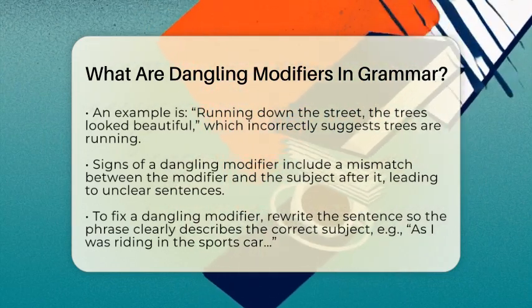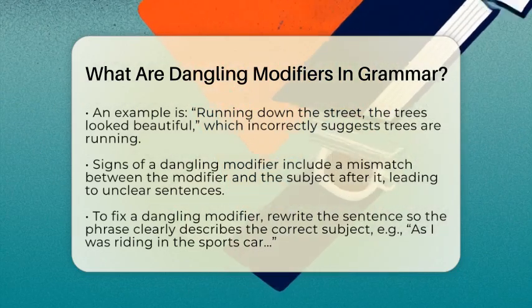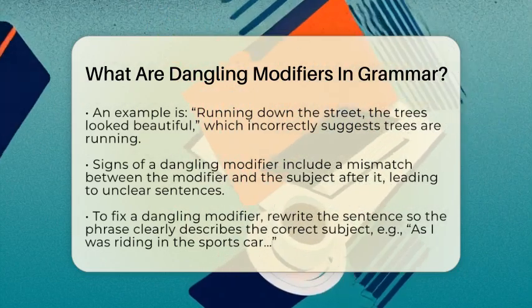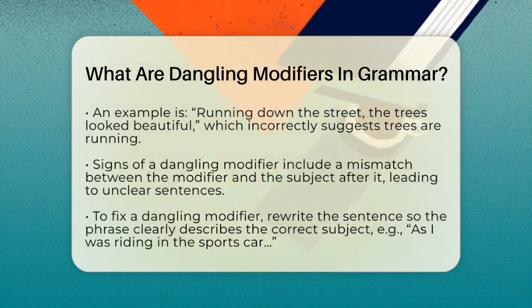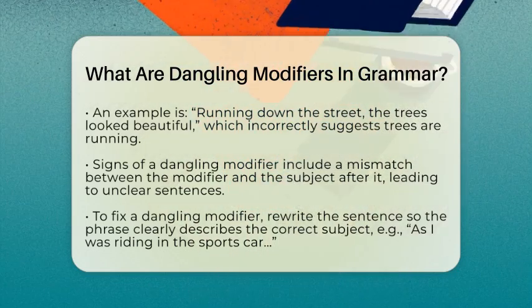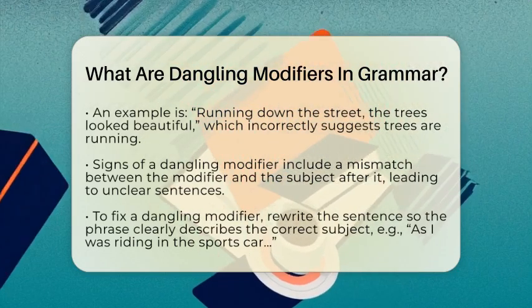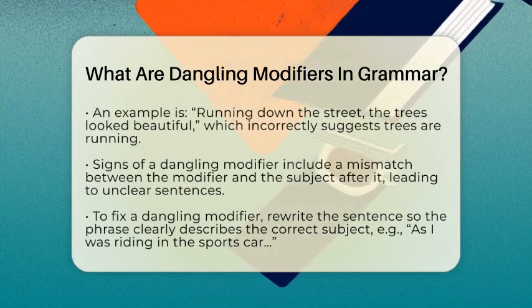the trees. Signs of a dangling modifier include a sentence where the subject after the phrase isn't the one doing the action. Sometimes the sentence just doesn't make sense because the modifier is attached to the wrong noun or pronoun. It's like the sentence is trying to tell you something but gets lost in translation.